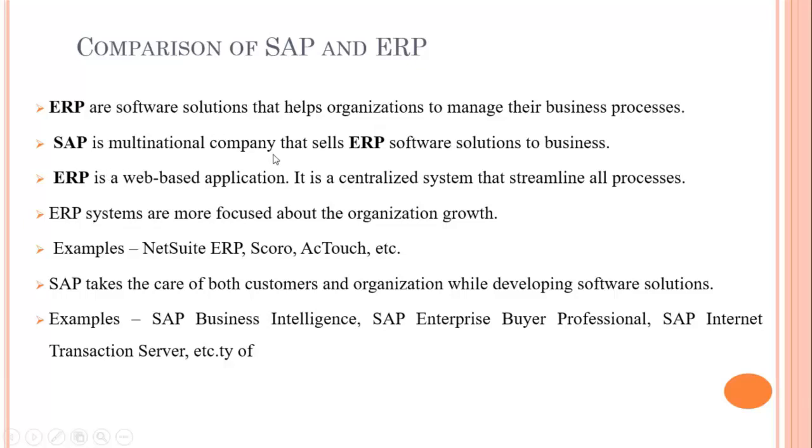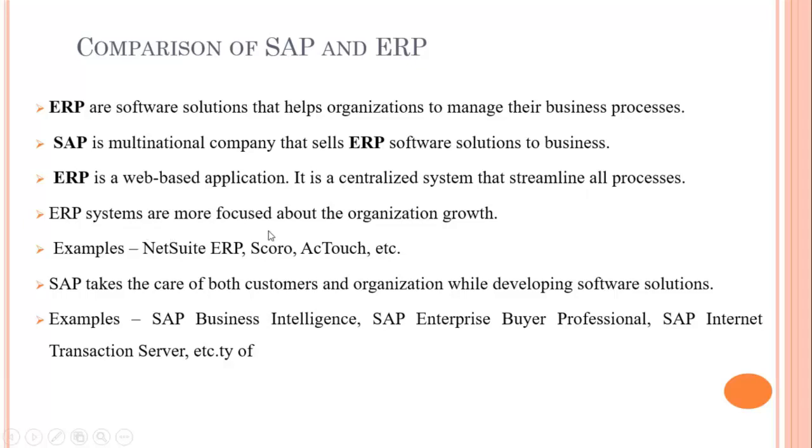SAP is a multinational company that sells ERP software solutions to businesses. So we can say that SAP and ERP both are one thing. ERP is a superset of SAP and SAP is a subset of ERP. ERP is a web-based application. It is a centralized system that streamlines all the processes.